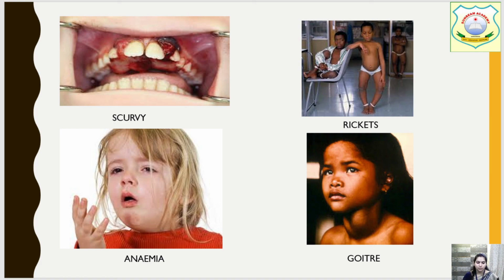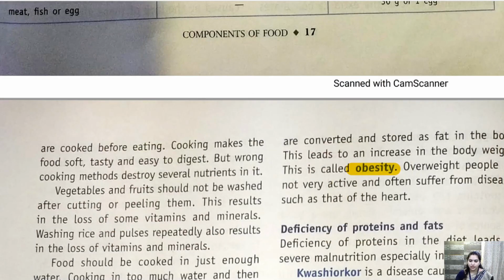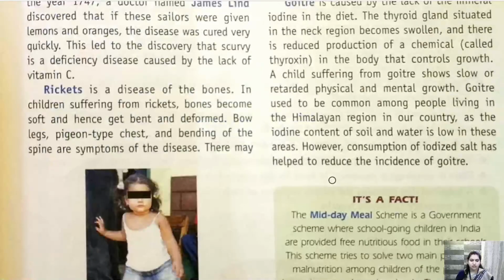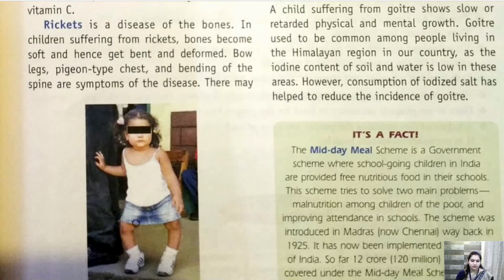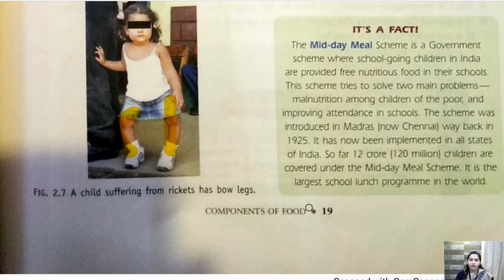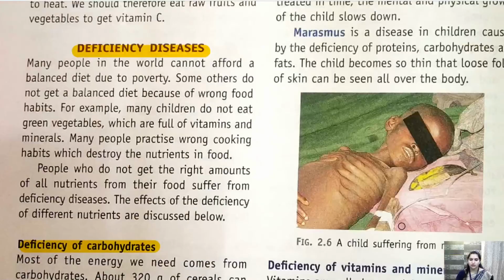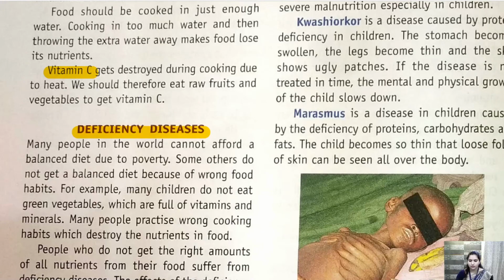This is very important. Okay, now let's see what is left in your chapter. So children, this we have discussed. See, this child is suffering from bow legs. Okay, so this child is suffering from a disease called rickets. So children, that was about the chapter. It was a very quick revision.